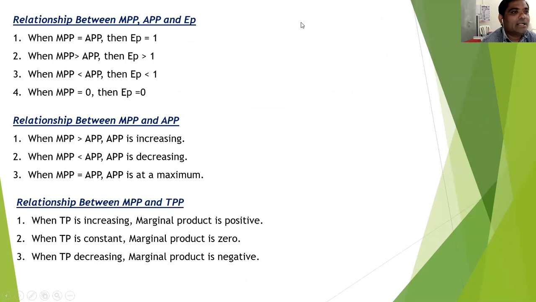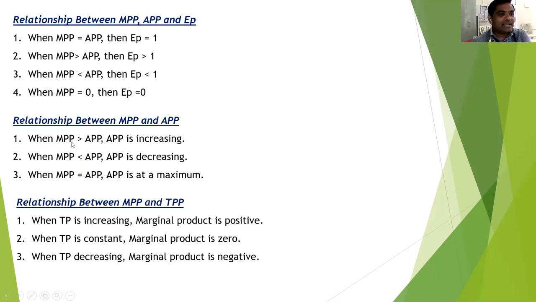Then let's see the relationship between MPP, APP and EP. When MPP is equal to APP, suppose MPP is 10 and APP is 10, then EP is equal to 1, because EP is equal to MPP divided by APP. So 10 divided by 10, EP is equal to 1. When MPP is greater than APP, EP is greater than 1. When MPP is less than APP, EP is less than 1. And when MPP is 0, then EP is also 0.